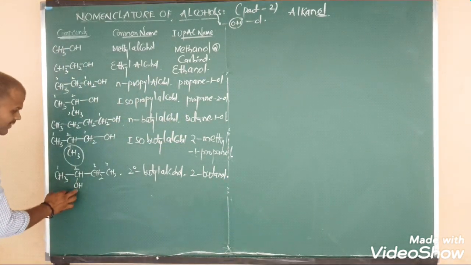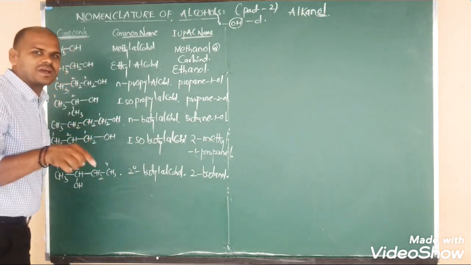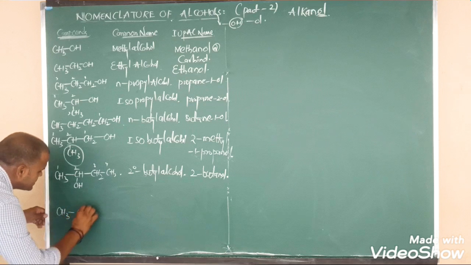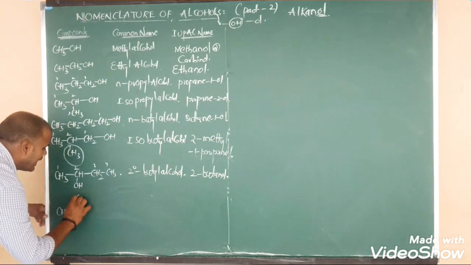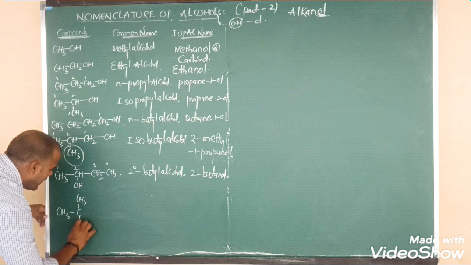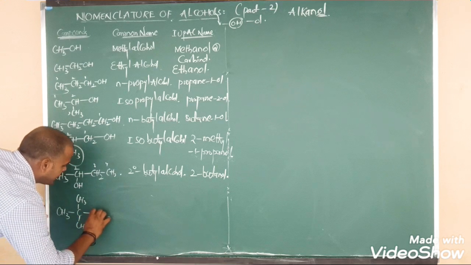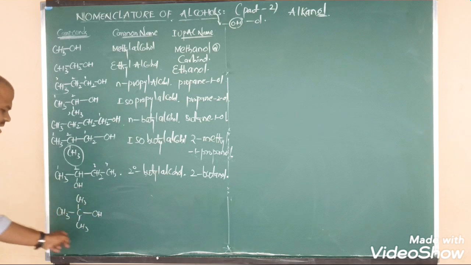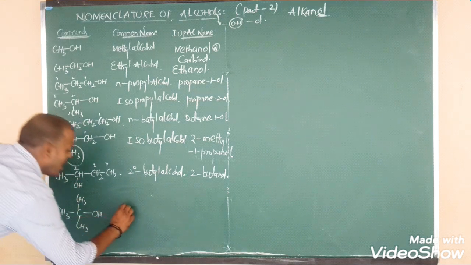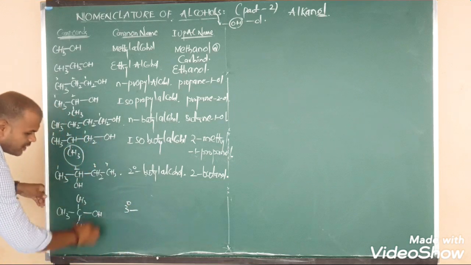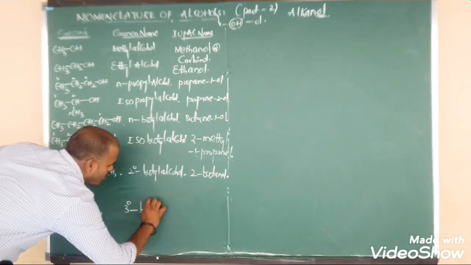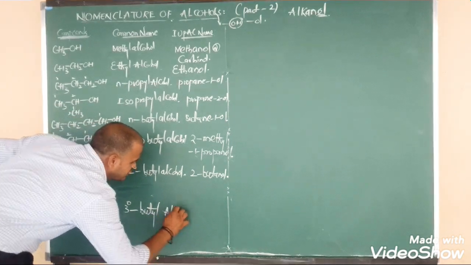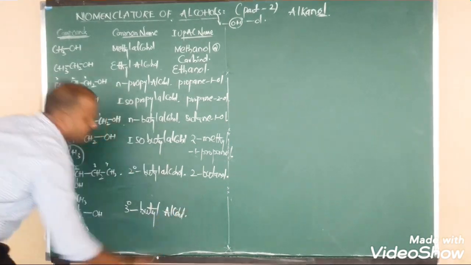Next one: this is the secondary form, beta? No, we are going to convert it into the tertiary form. Right. CH3 bonded to C, above the plane CH3, below the plane CH3, and it is connected to OH. OH connected to carbon, with 3 carbons surrounding the carbon. So we have to say tertiary. Total number of carbons is 4, so we say butyl. What is the group? OH. So we say tertiary butyl alcohol.